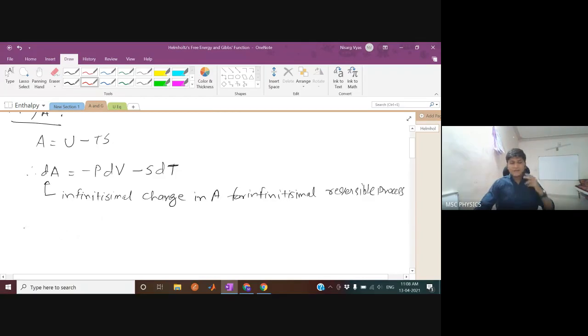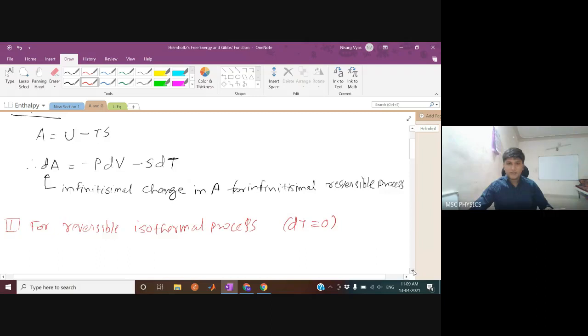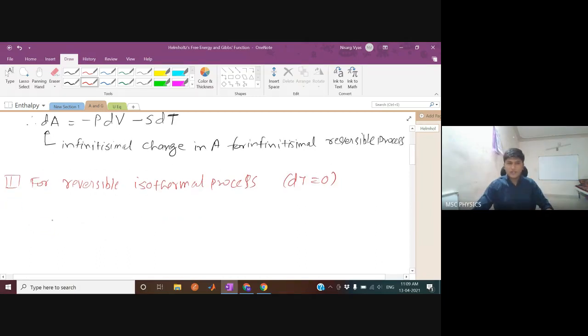Okay. So now let's move on directly to attack. What does this A mean? So for reversible isothermal processes, this dT is going to be zero because the processes are isothermal. So for those small reversible isothermal processes, this dT is going to be zero. Therefore, you can write this dA as minus PdV.